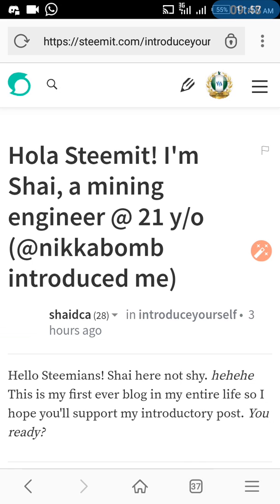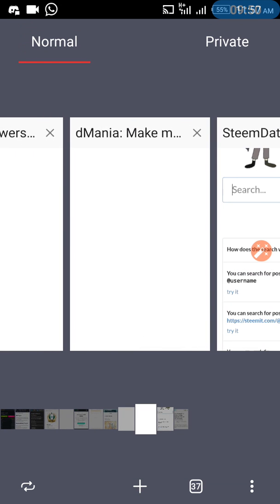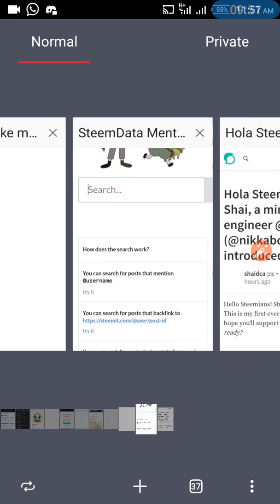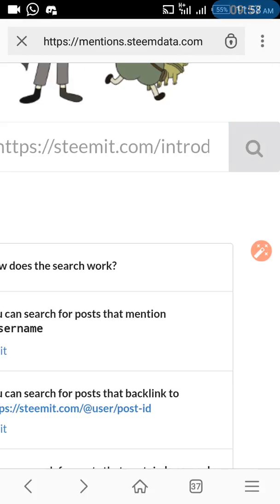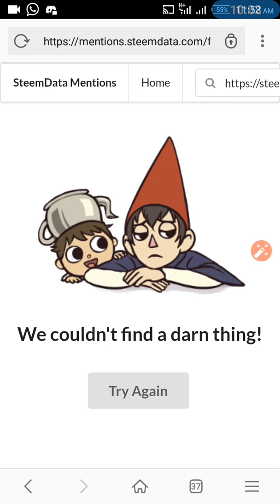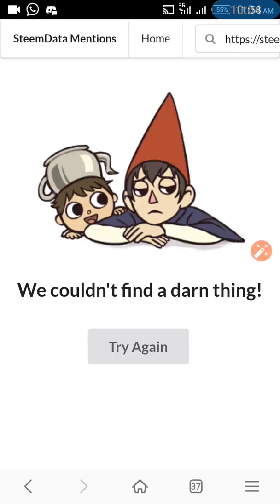Let's click on a post and have it. Okay, let's search through this post and see whether there's any backlink. As we search, we couldn't find anything, so I believe there is none. If there are some backlinks, it will show.